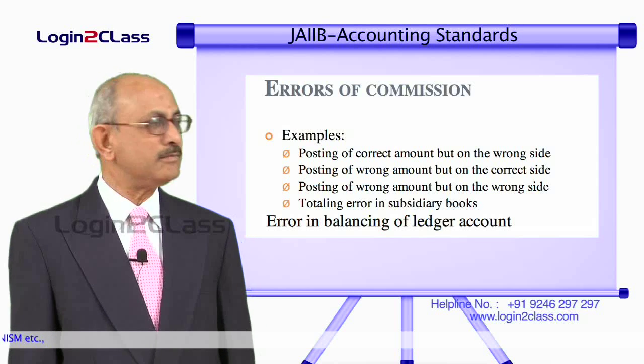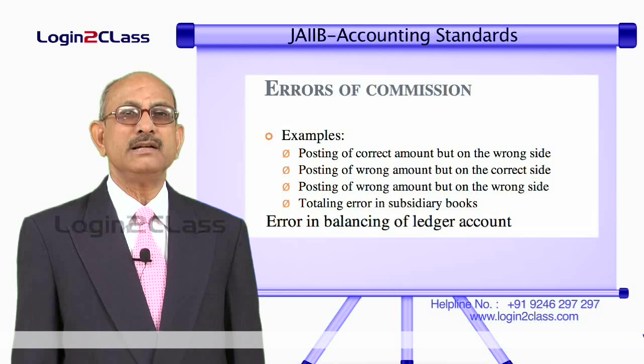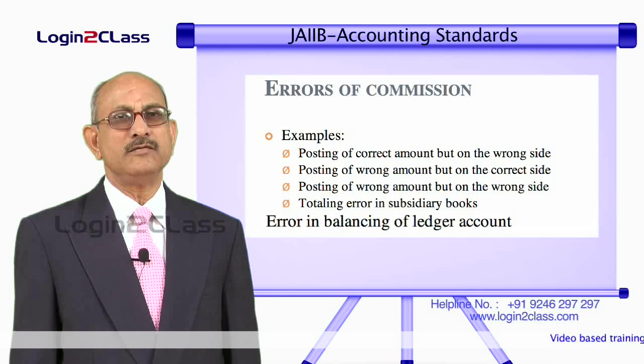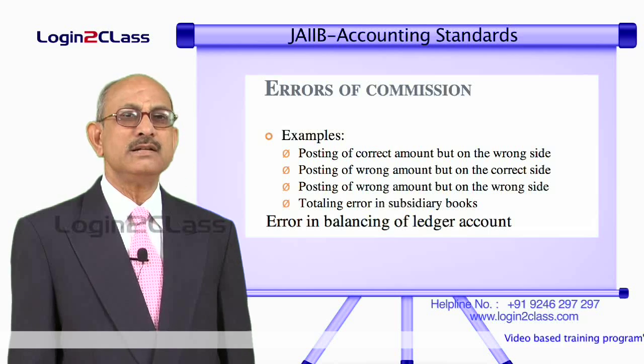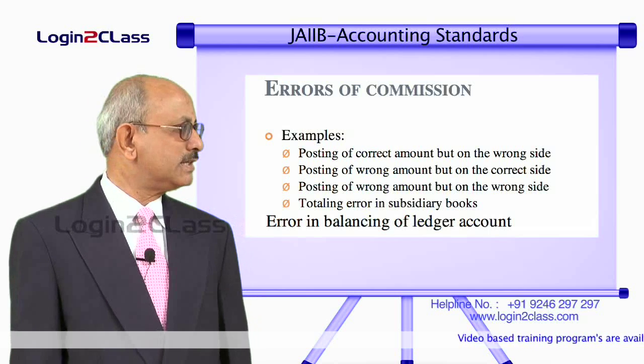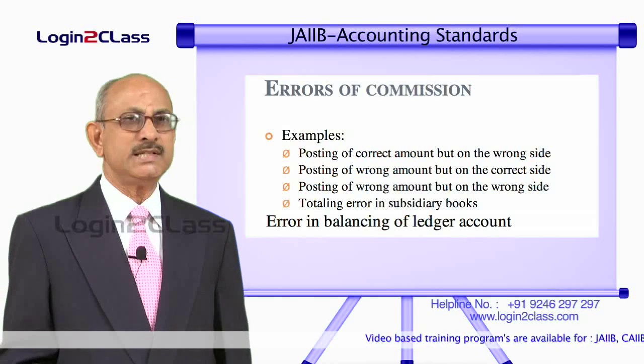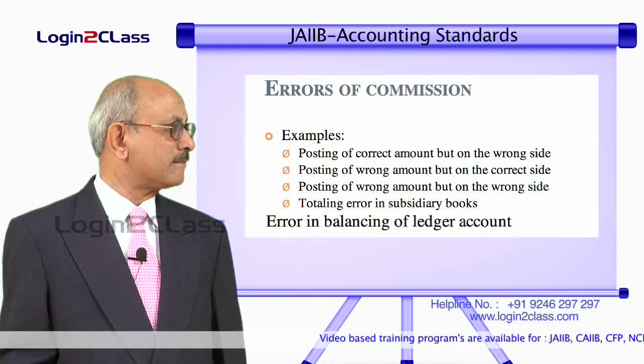So at that time we may commit mistake in balancing. That means the totals of either side could be wrong, in which case we are carrying a wrong balance to the next accounting period. So such an error is called error in balancing of a ledger account. So all these are known as errors of commission.